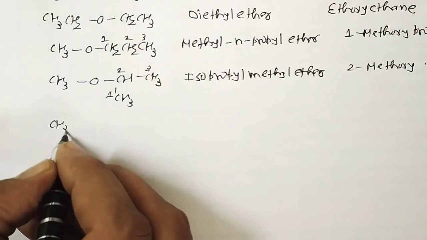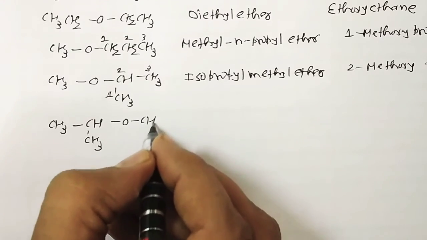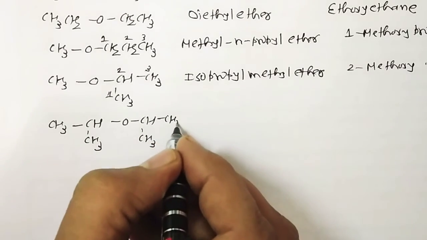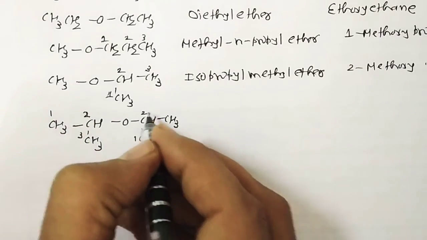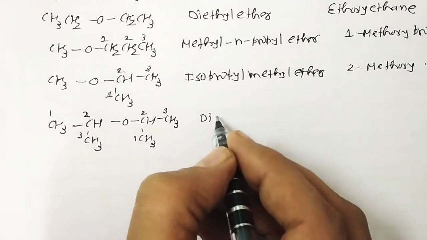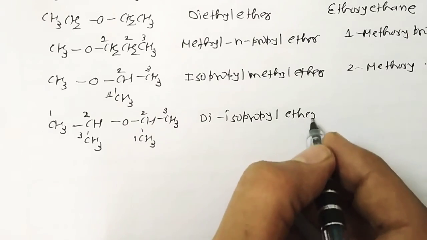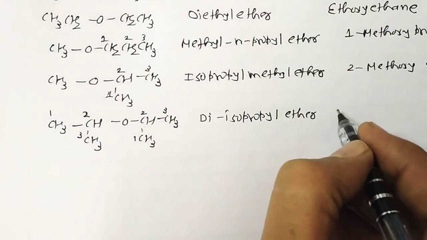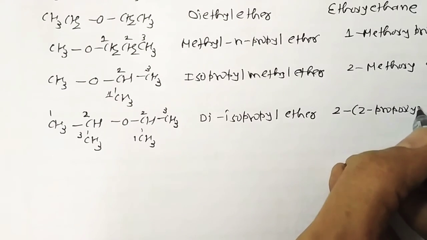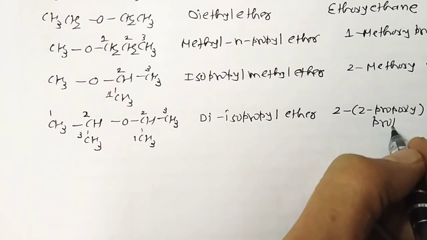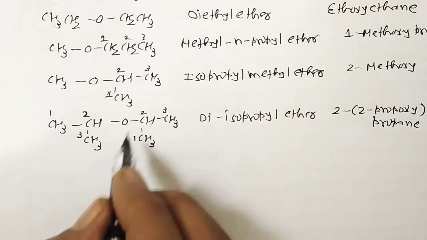Same way, another one is like that, CH3CH(CH3)OCH(CH3)CH3. So the name is like that, 1, 2, 3. Here same way, 1, 2, 3. So it's diisopropyl ether. Diisopropyl ether. Here the IUPAC name is 2-propoxypropane. So 1, 2, 3, 2-propoxypropane.